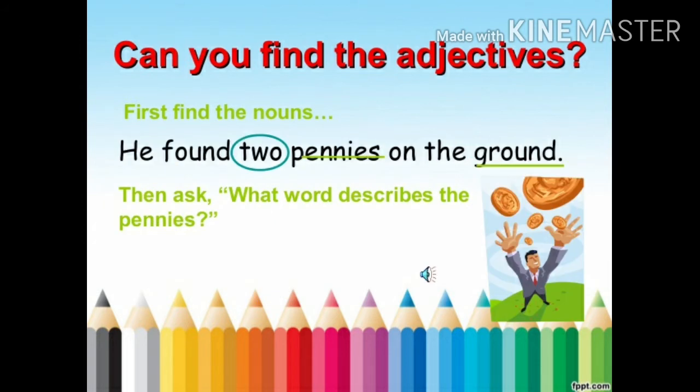He found two pennies on the ground. So first we have to find out the nouns. Pennies and ground are the nouns. Now we will ask a question. What word describes the pennies? Two. So here two is the adjective.